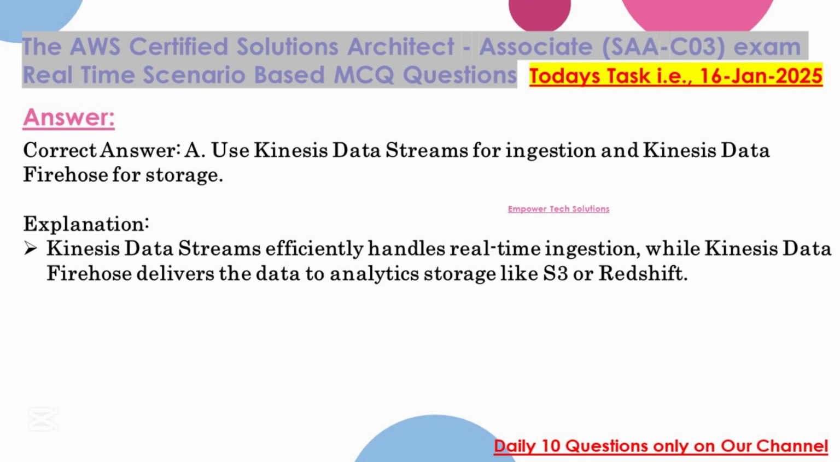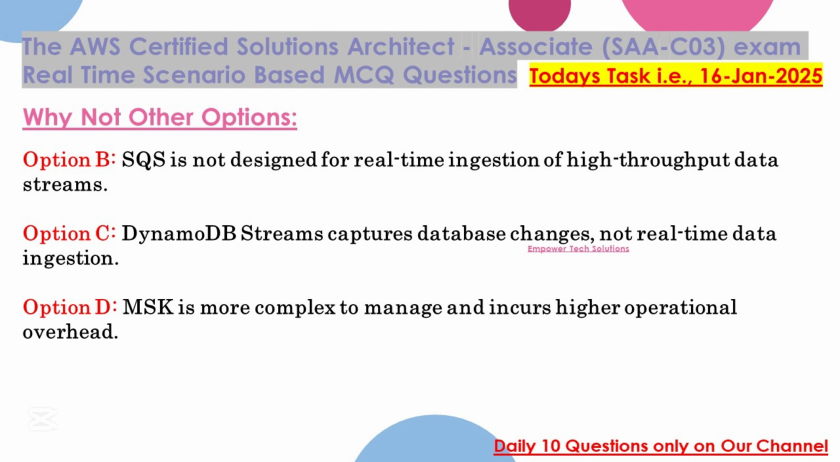Correct answer: A. Use Kinesis Data Streams for ingestion and Kinesis Data Firehose for storage. Explanation: Kinesis Data Streams efficiently handles real-time ingestion, while Kinesis Data Firehose delivers the data to analytics storage like S3 or Redshift. Why not other options?